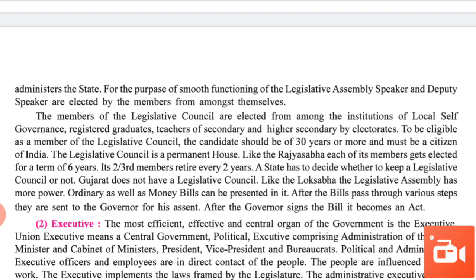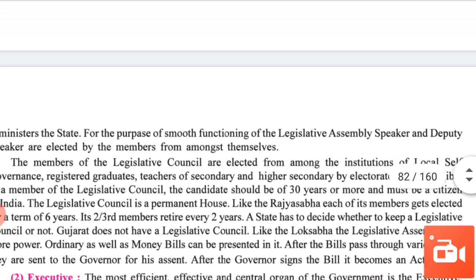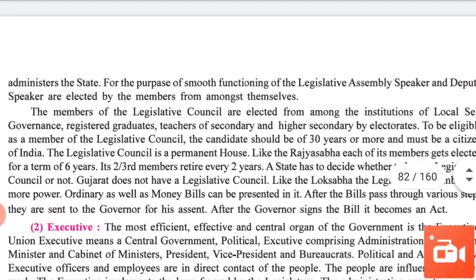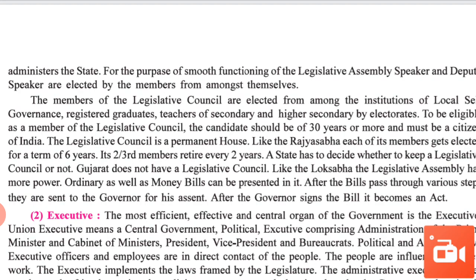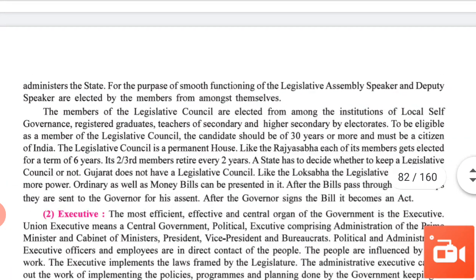Please remember the numerical information in this chapter. In Lok Sabha, 25 or more; Rajya Sabha, 30 or more. Now for the Legislative Council, the candidate should be 30 or more. And for membership of the Legislative Assembly, the age limit is 25 or more. So please remember perfectly.